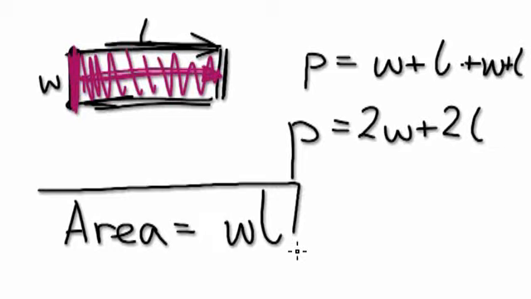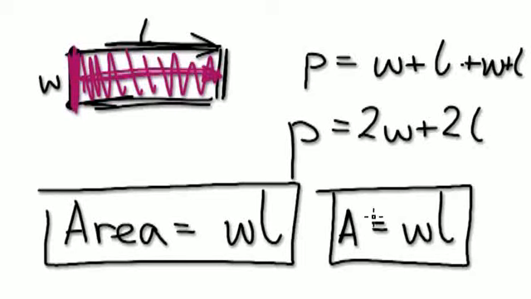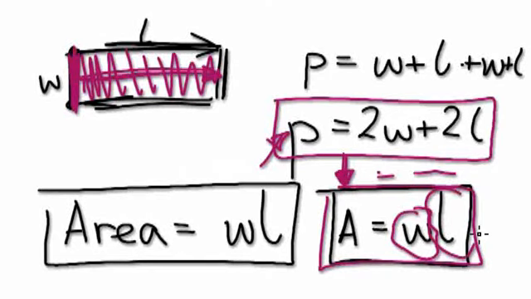So here's another formula. Sometimes, instead of writing area all the time, we just write A equals WL. So basically, this is a formula, because if you look at this here, there's only one thing on the left hand side. So here, if you want to find out the area of a rectangle, you just need to look at the formula. It says get W and then times by L.